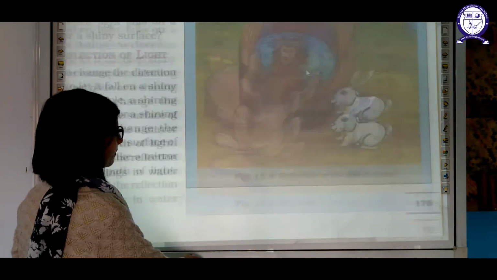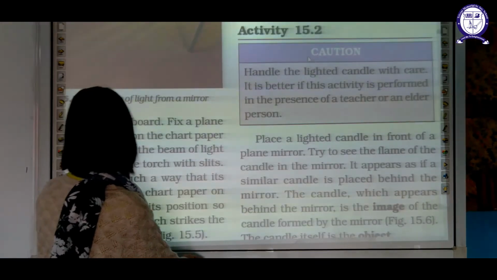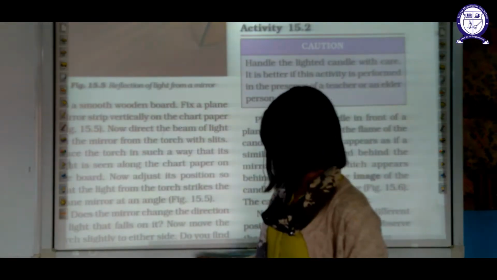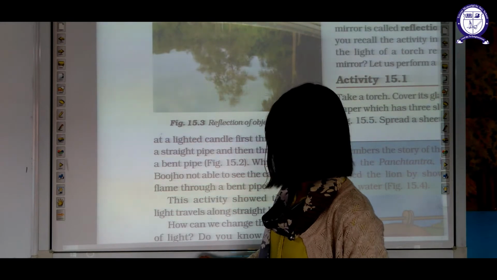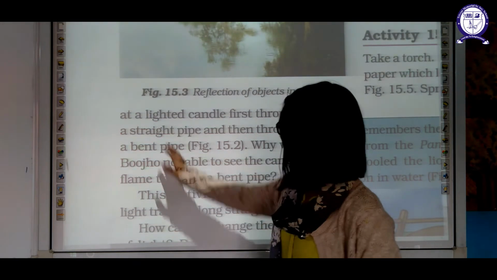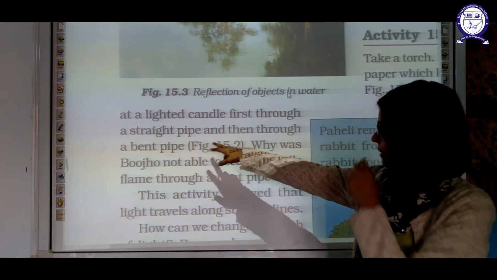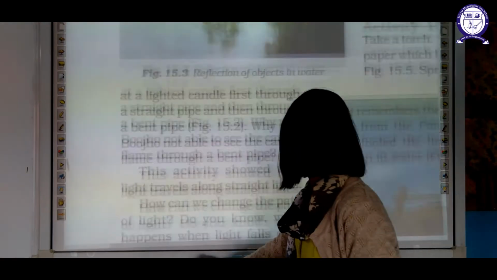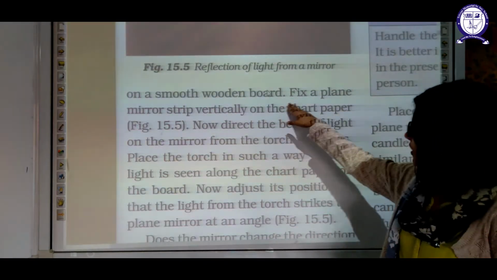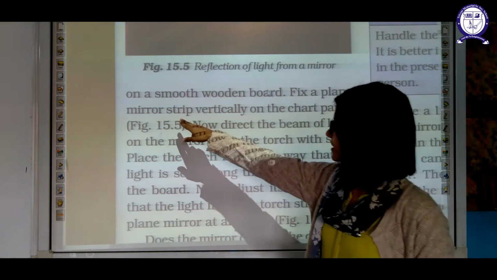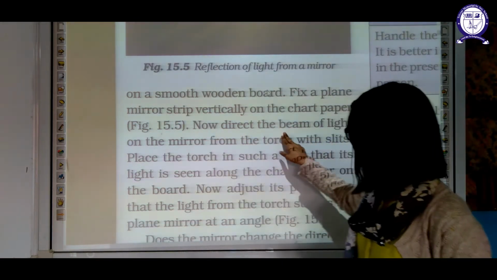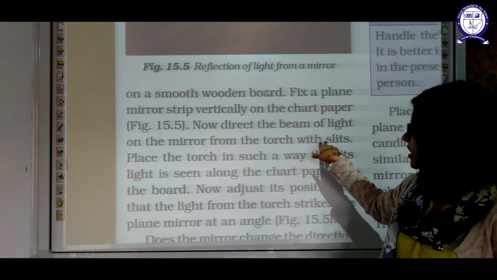Spread the sheet of chart paper. On a smooth wooden board, fix the plain mirror strip vertically on the chart paper. Then what you have to do? Now direct the beam of light on a paper from the torch of the slip.